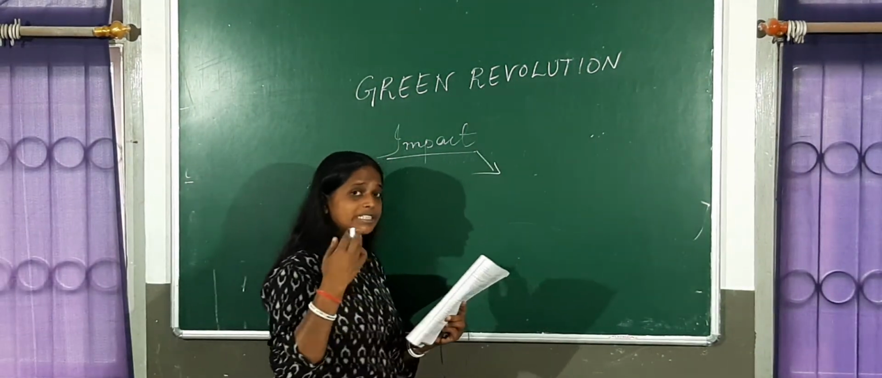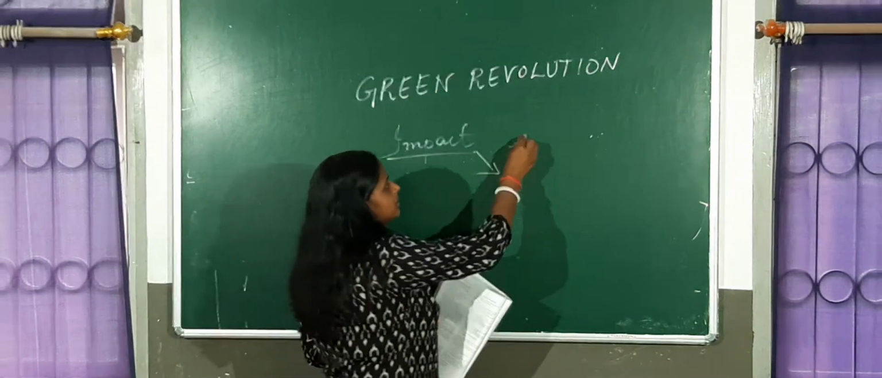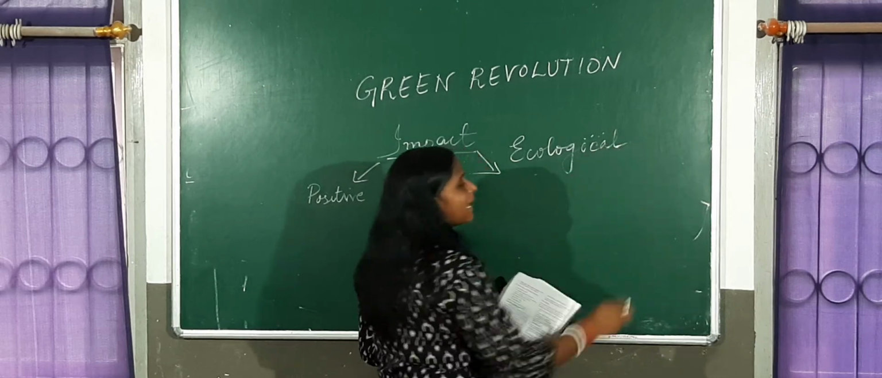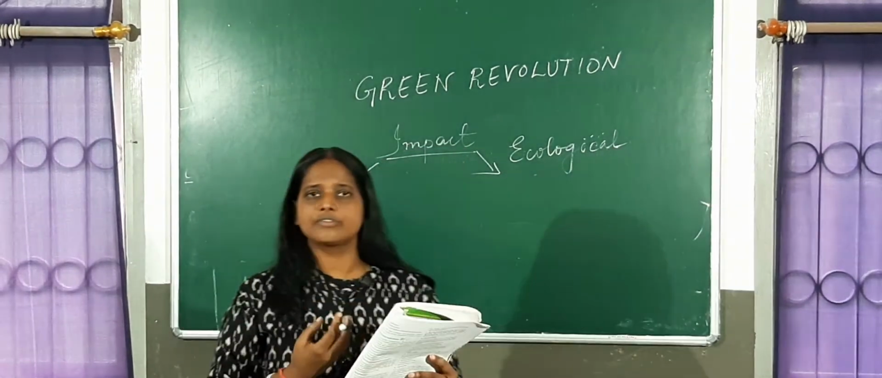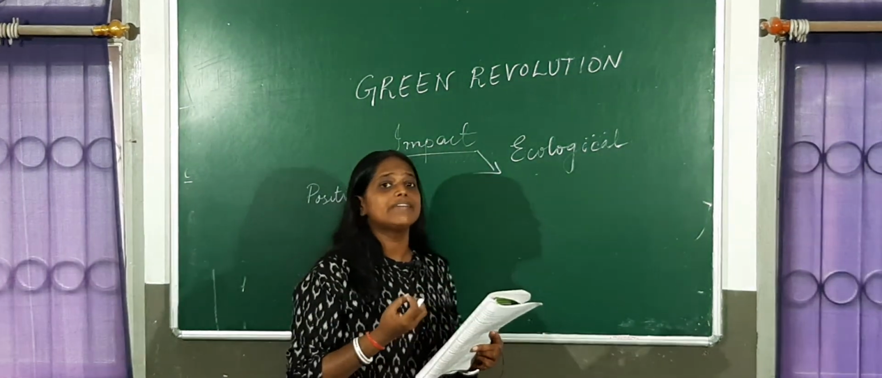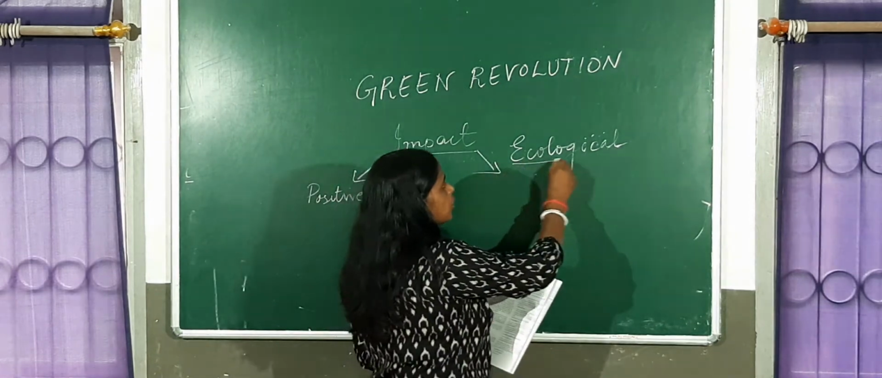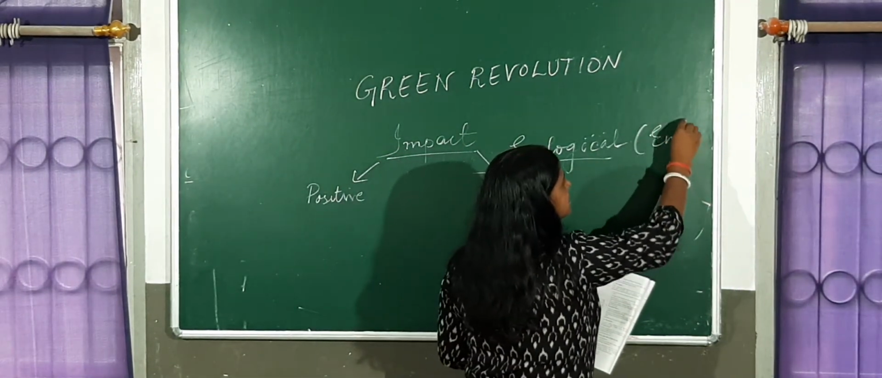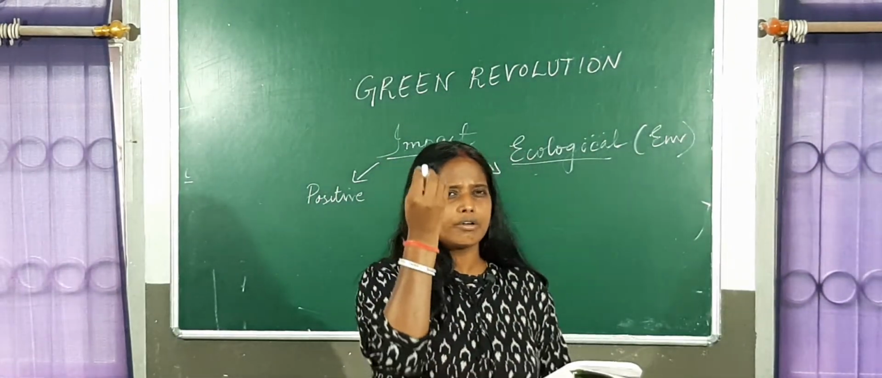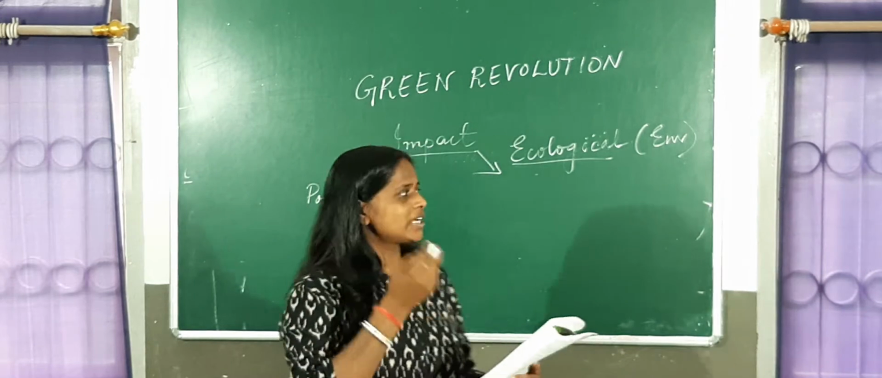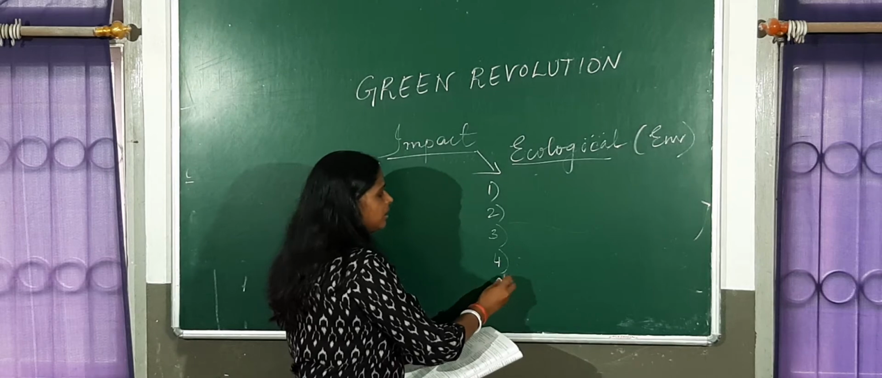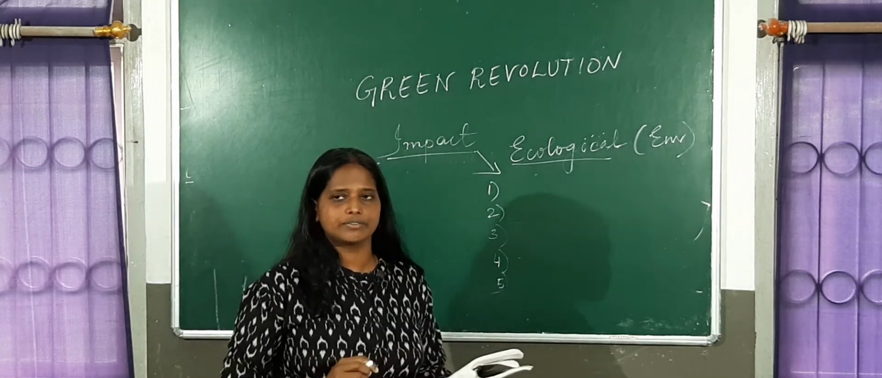Now, an examination question would definitely ask you the ecological impact of the Green Revolution. Ecological impact meaning, because of this particular agricultural system, how did the environment get affected? So it's a 5-mark question. Let's try to understand the important ecological impacts of the Green Revolution.